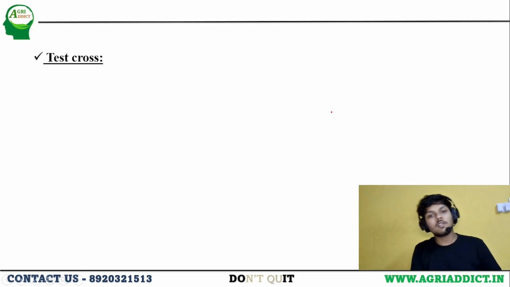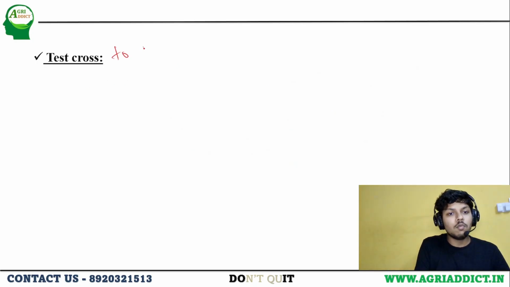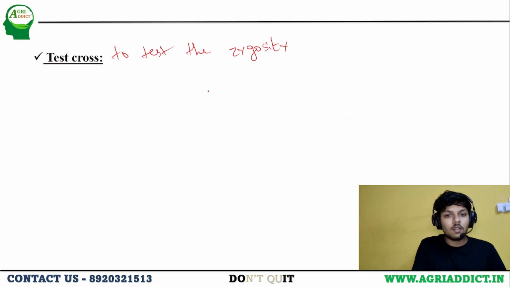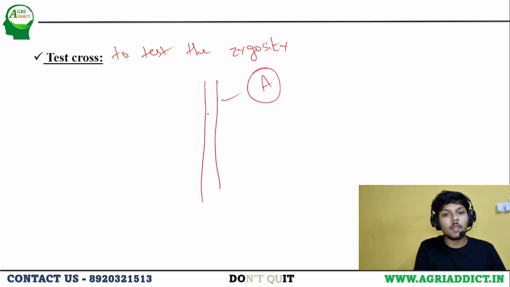Test cross. Test cross is nothing but to test the zygosity of the progeny. We have a tall plant which is expressed by allele A, but in an organism we have a pair of alleles. Let's assume one is A and the other one is X. We don't know whether it is capital A or small a. How can we know whether the progeny we have is capital A capital A or capital A small a?